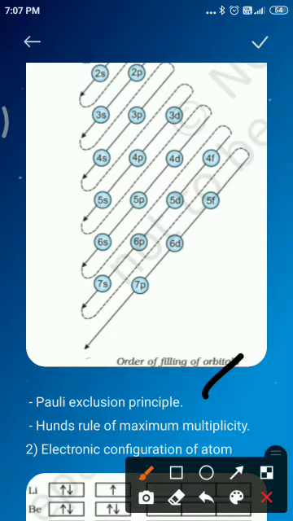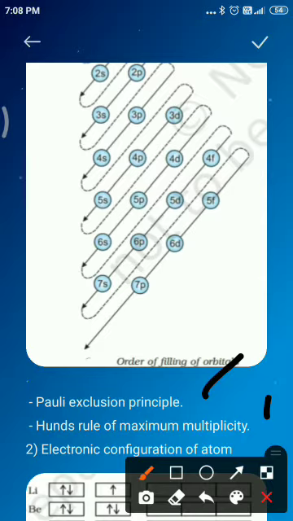So this is about the Pauli exclusion principle. Next, Hund's rule of maximum multiplicity. Hund's rule of maximum multiplicity deals with the filling of electrons into the orbitals belonging to the same subshell, meaning orbitals of equal energy, called degenerate orbitals. Which are the equal energies? Those orbitals are called degenerate orbitals.